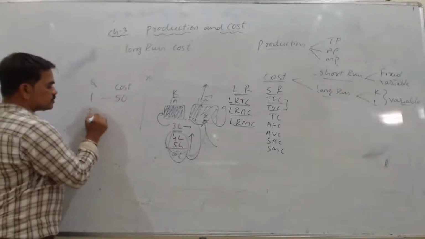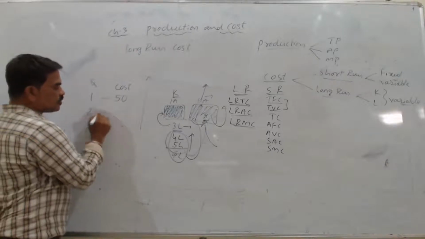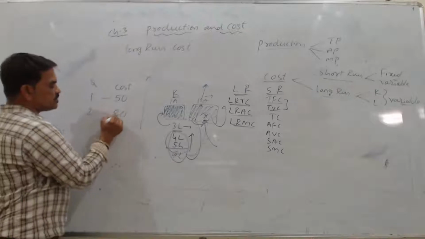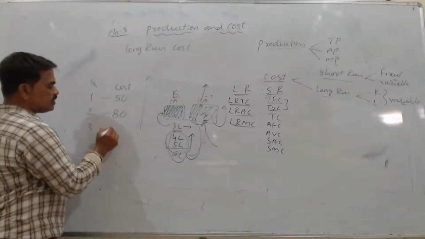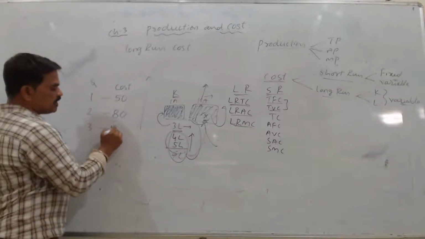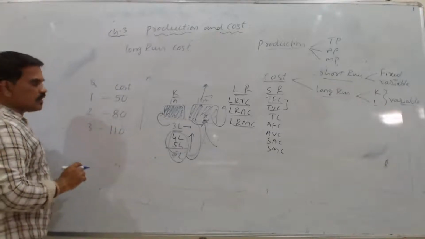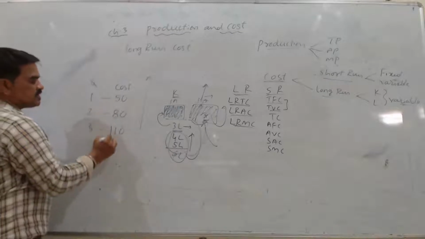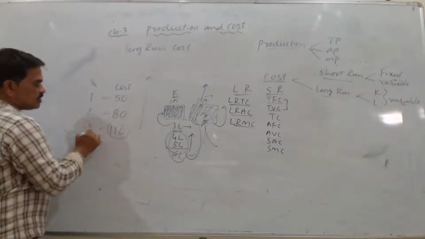Suppose if we needed 2 outputs, we are spending 80 rupees. If we needed 3 outputs, 110 rupees. Okay, so now what happens, this is the total cost at 3 units.